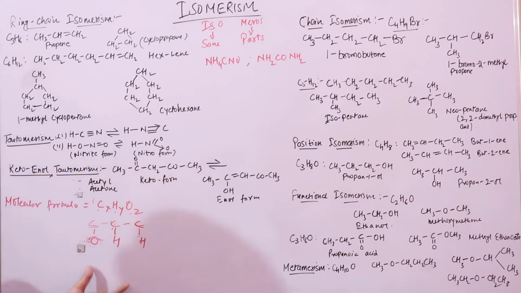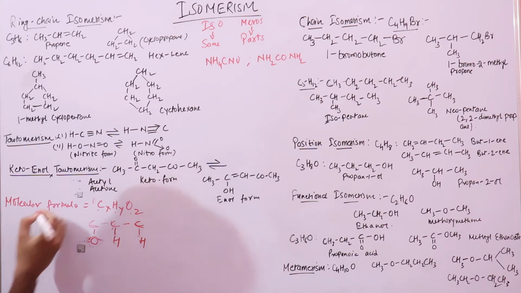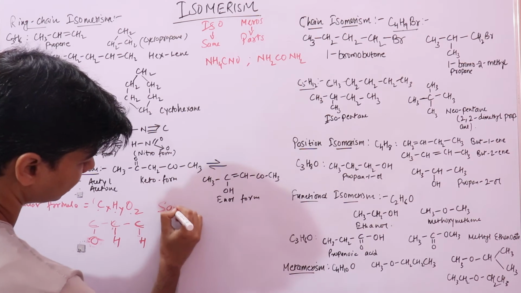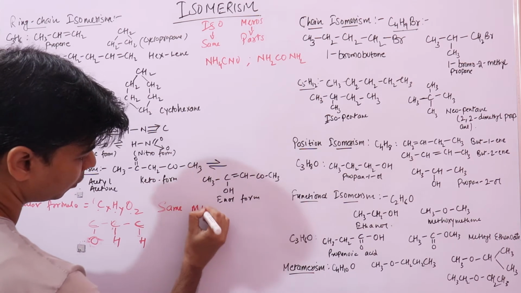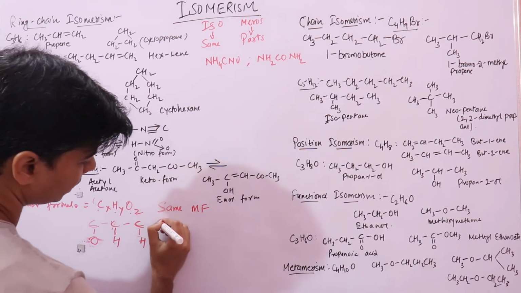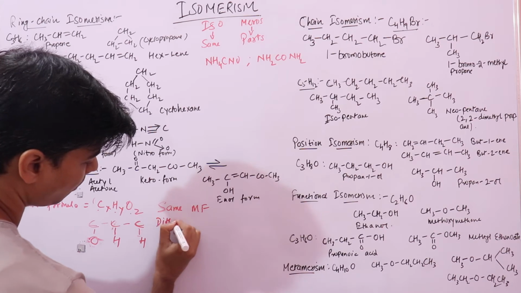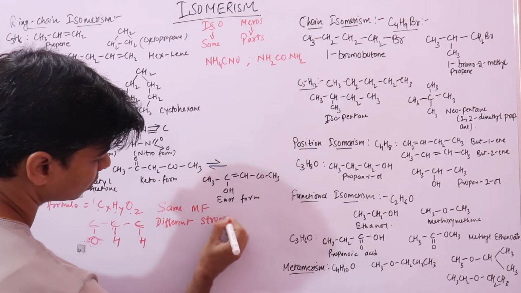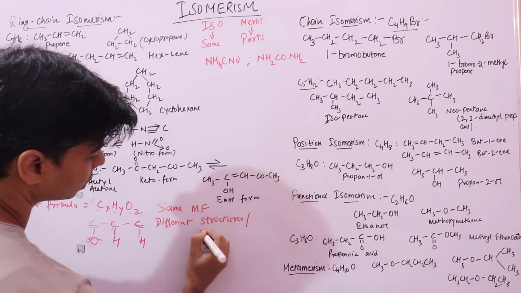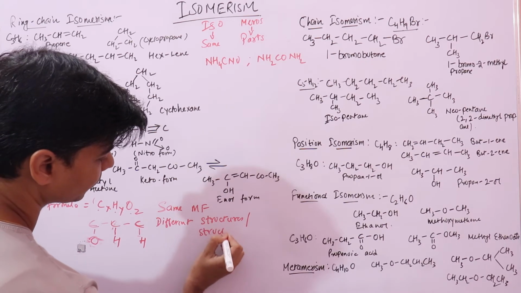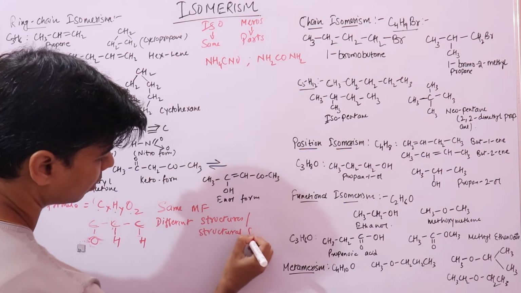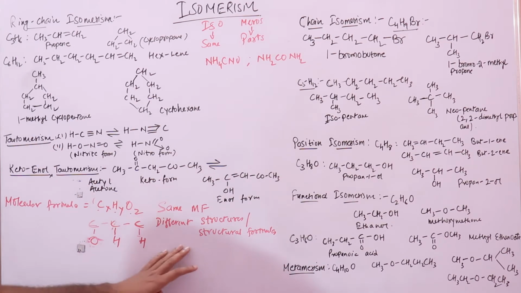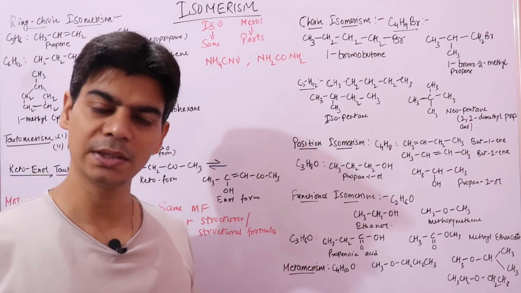So compounds that have the same molecular formula but different structures or structural formula are isomers. Isomers.